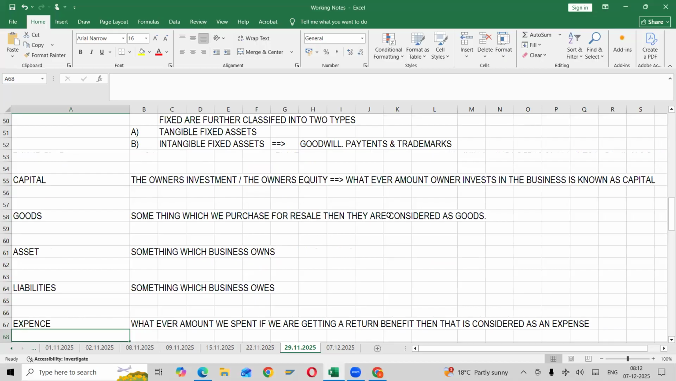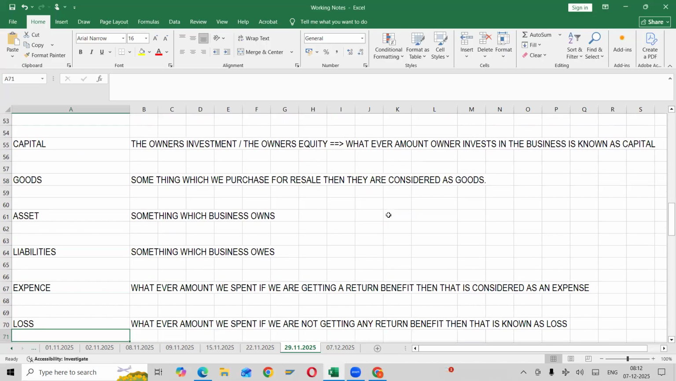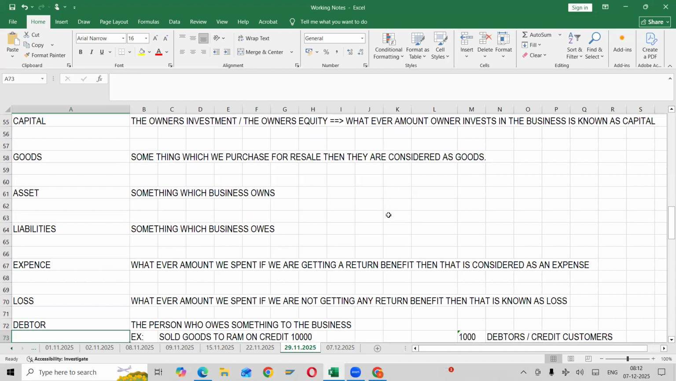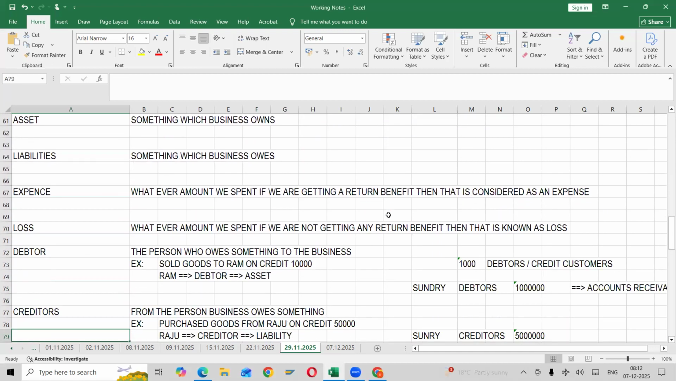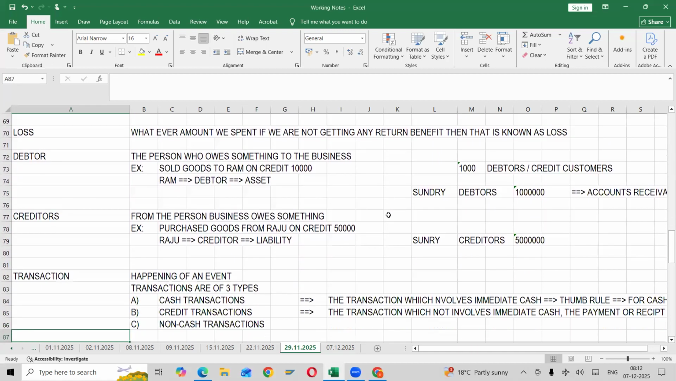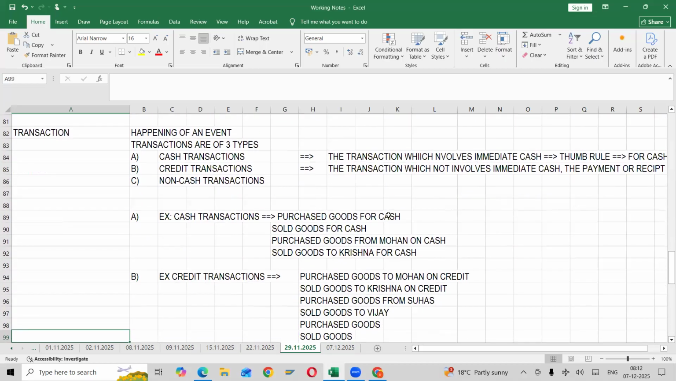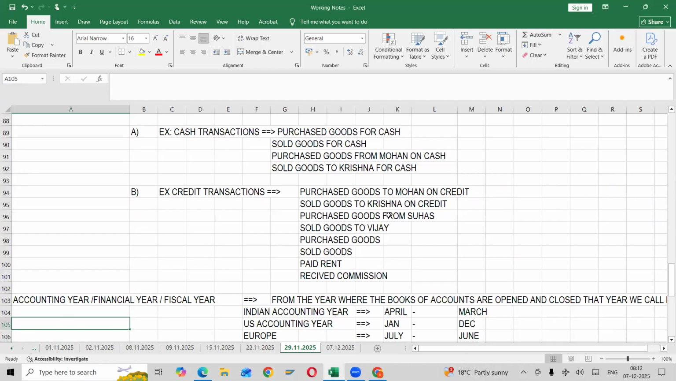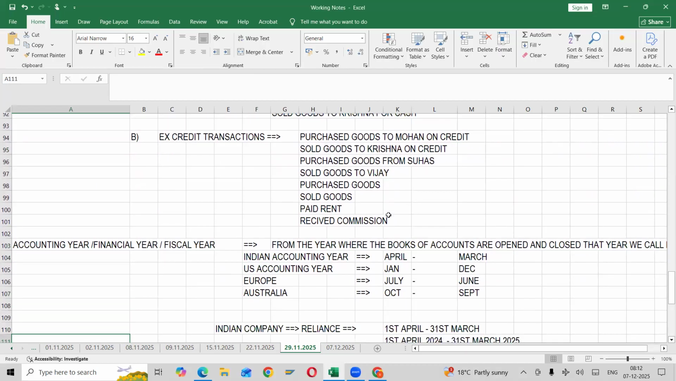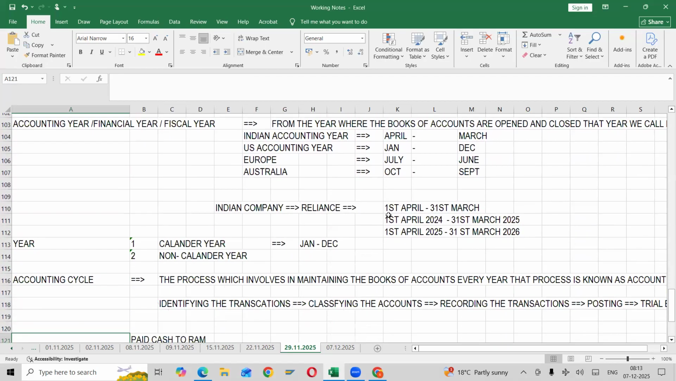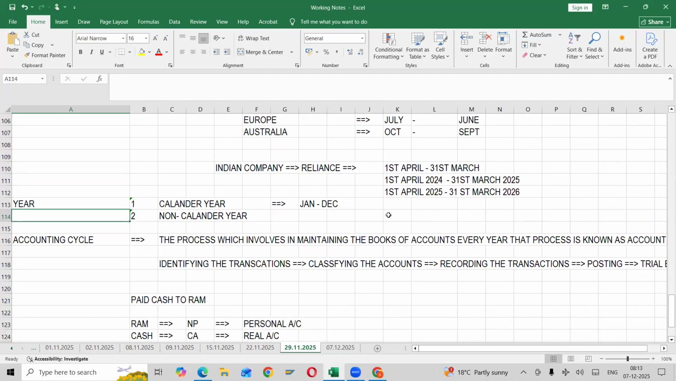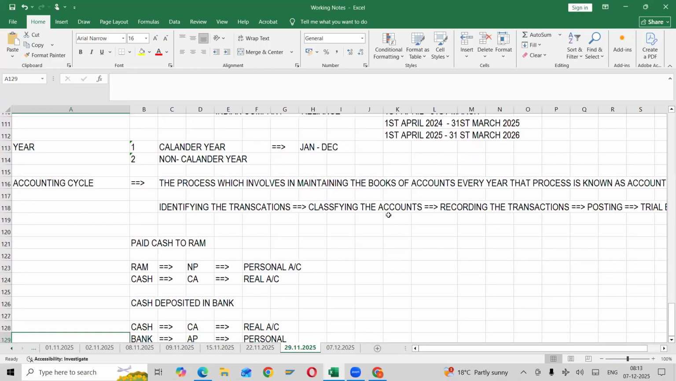So what is an asset? What do you mean by liability? Types of assets, types of liabilities, right? Who is a debtor? Who is a creditor? What do you mean by a transaction? How many types of transactions? Next one, what do you mean by accounting year? Financial year? What do you mean by the most important thing, the accounting cycle? Clear?